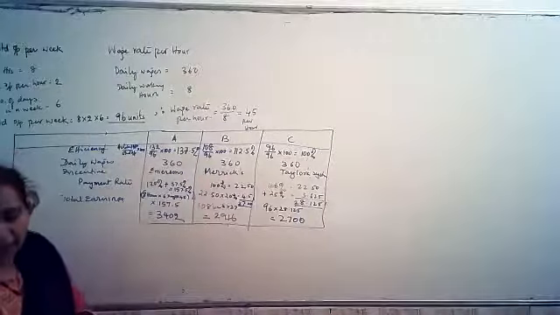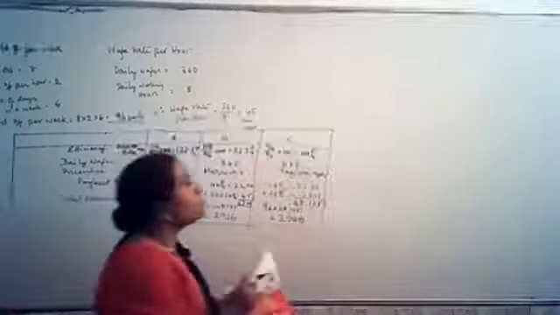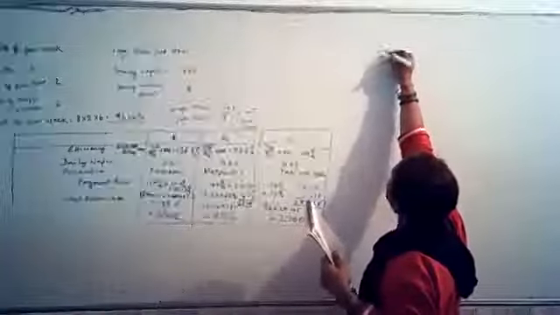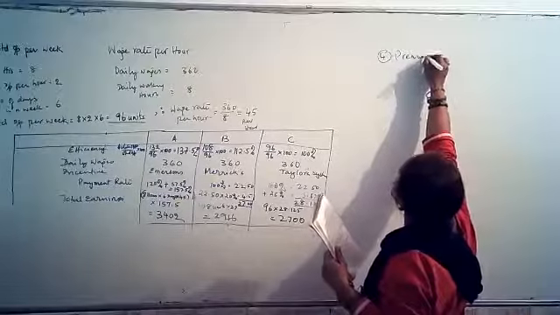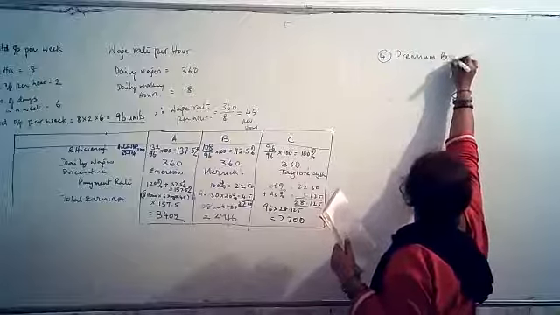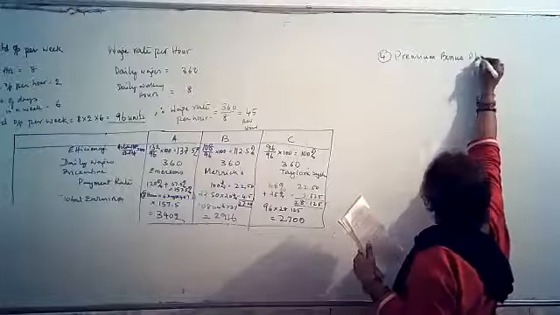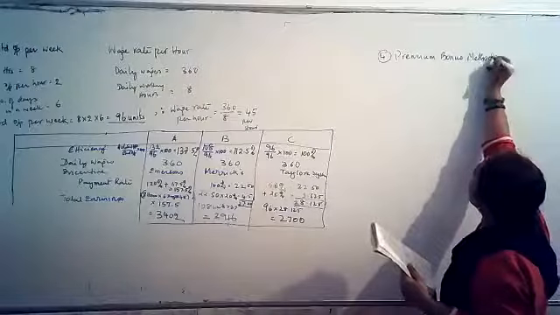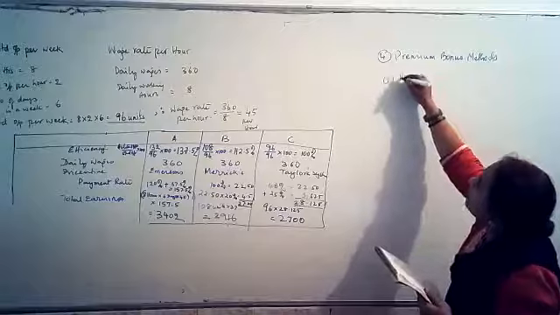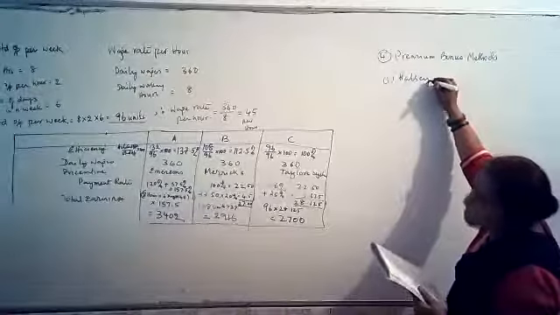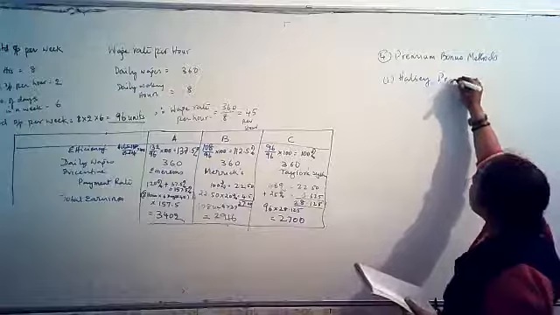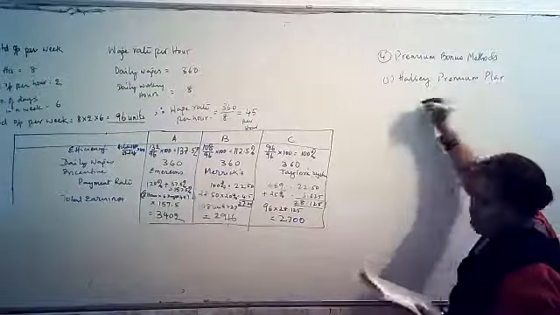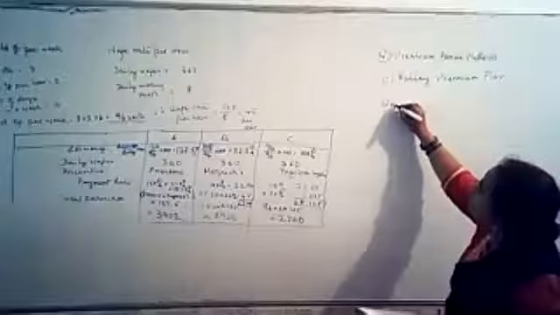So Halsey plan, first and foremost premium bonus plan is Halsey plan. Fourth type of plan, that is premium bonus plan methods. Under this Halsey plan, a very old plan it is. The person who prepared it, his name was Halsey, so that is the reason it is called Halsey plan. The wages, how do you calculate under this?